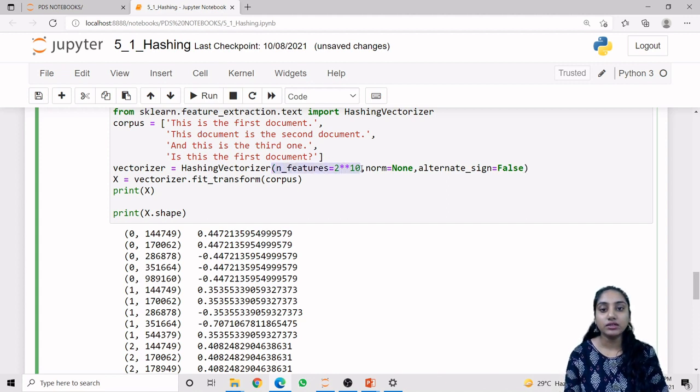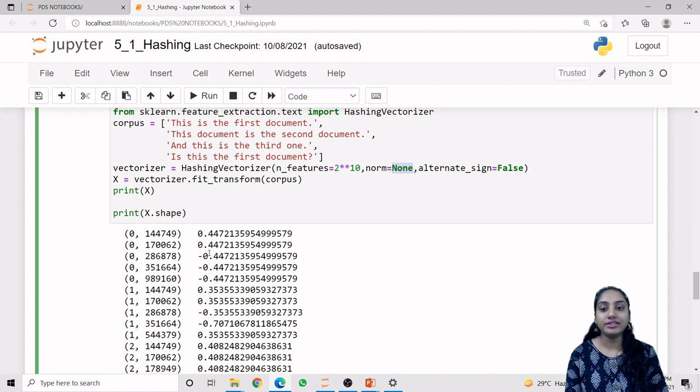So first of all, we are storing our data in a hashing vectorizer, and it will have a hash table. The hash table has a default size of 2 raised to 20. But suppose we reduce the hash table size to 2 raised to 10. Next is norm. The values we are looking at in this output are normalized values. If we don't want any normalized value, then we can assign the norm attribute equal to None.